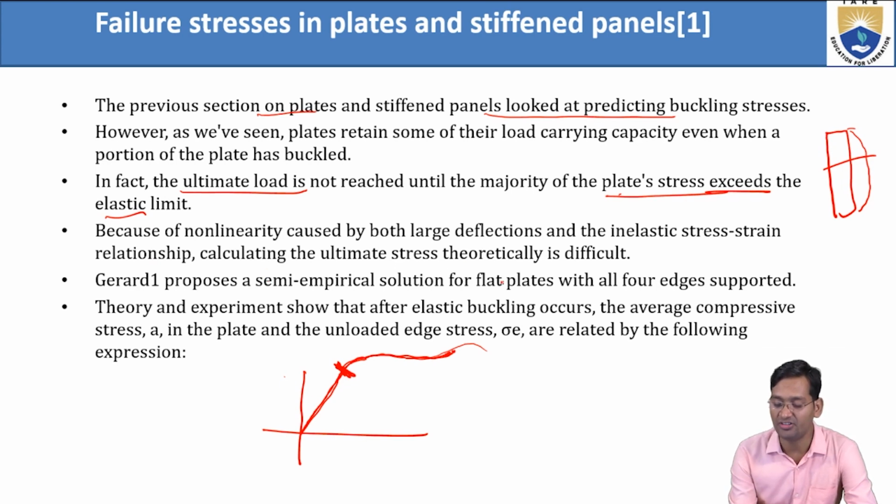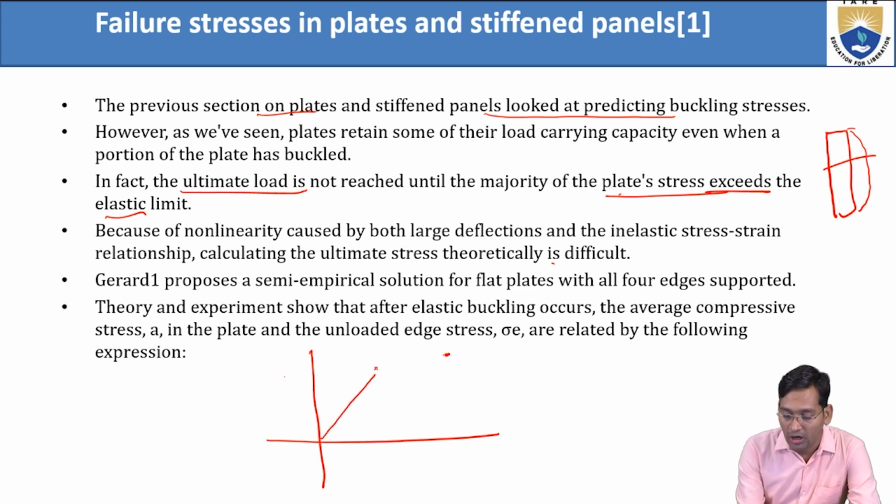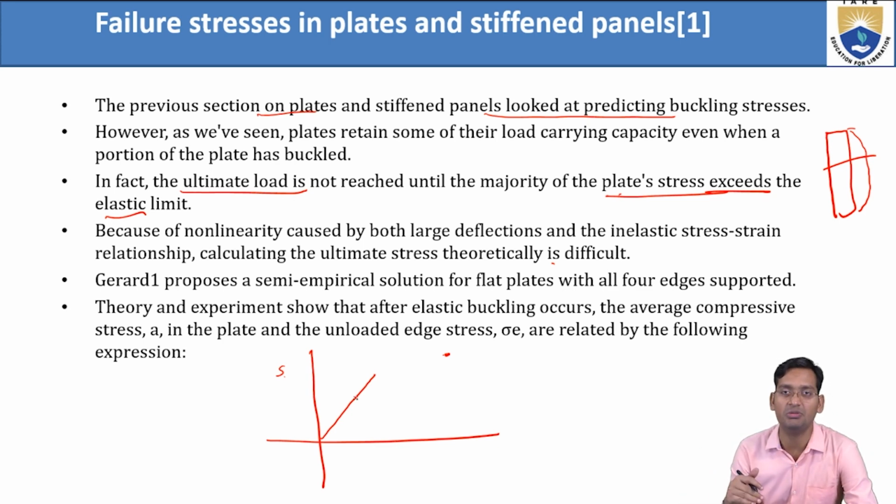Calculating the ultimate stress theoretically is difficult. For some materials it's very difficult to find, so we find it experimentally. Just see here: up to this it's fine, the elastic limit is there. Stress is increasing, strain is increasing, that is fine. Once stress is more, strain is more. After the elastic limit, even if you increase the stress, the strain will not increase in the same proportion.